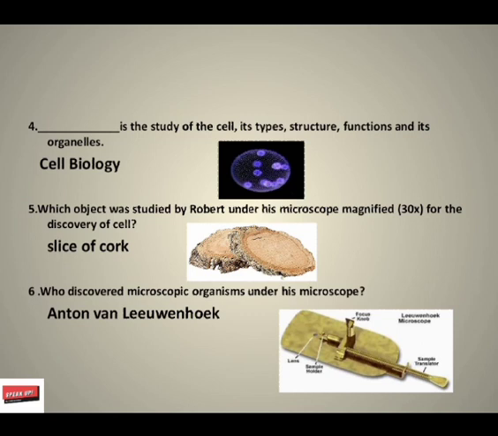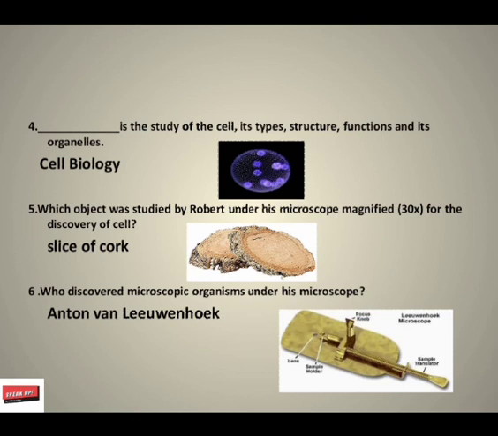Next, which object was studied by Robert Hooke under his microscope magnified 30x for the discovery of cell? The correct answer is slice of cork. In 1665, Robert Hooke made a thin section of cork and observed it under a self-made compound microscope. Branches are present in trees, and when you cut a thin slice from there, it is known as a cork slice, meaning empty space contained by walls.